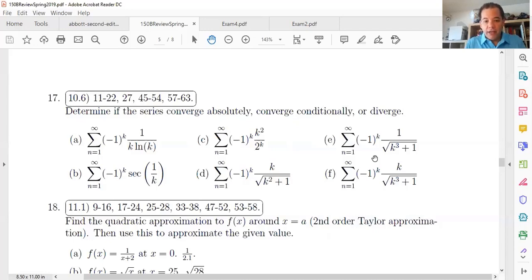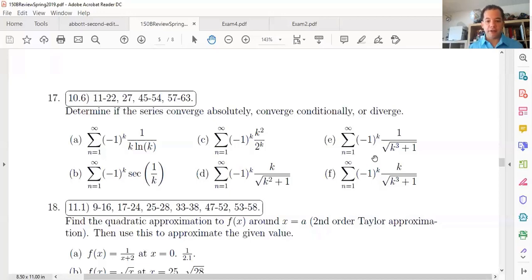And the way to do any of these is you first need to do them with the absolute value bars, because if you do those and it's convergent, you're done. That's it. They're absolutely convergent. If the one with absolute value diverges, then you do the one that alternates, usually with the alternating series test. And if that one converges, then it's conditionally convergent. If that one diverges, then it's divergent. That's the procedure you should follow, all right?